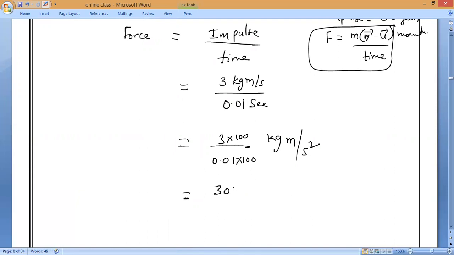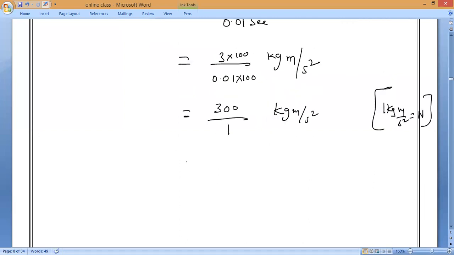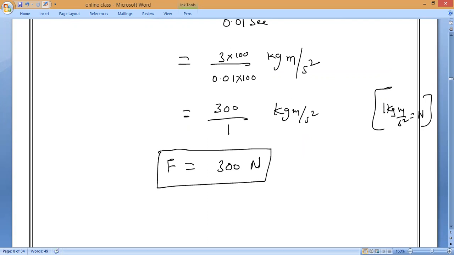So 300 divided by 1, in kilogram meter per second square, which is equal to what? Newton. So the answer is 300 newtons. That's it. Are you clear? Write it fast. Any doubt, ask me.